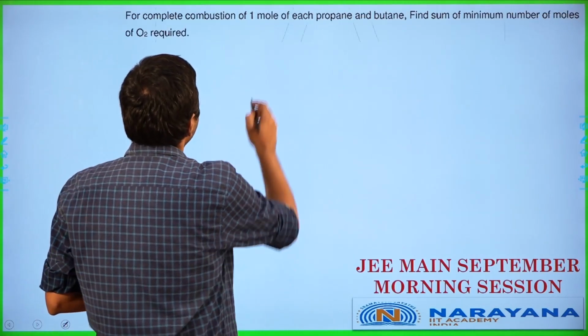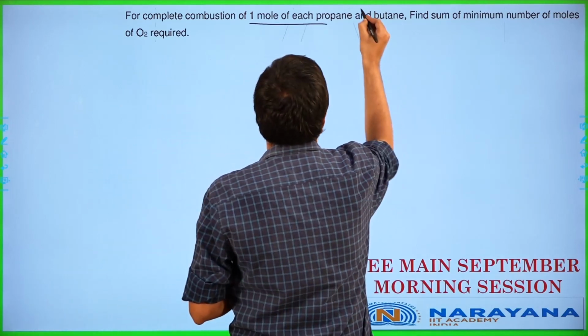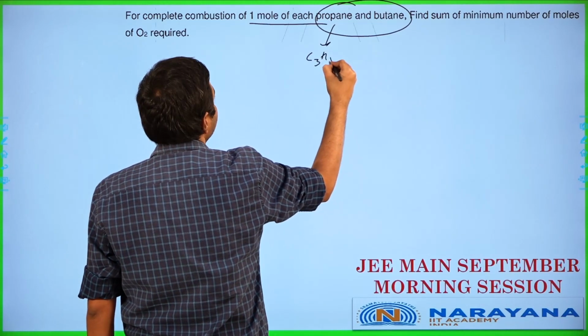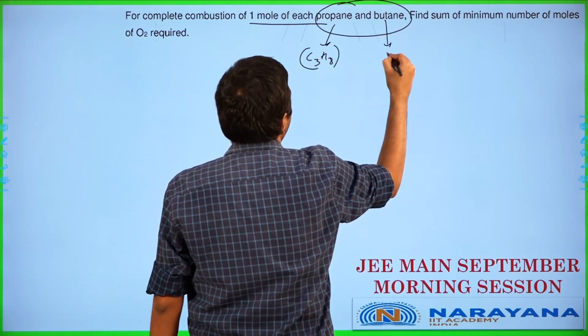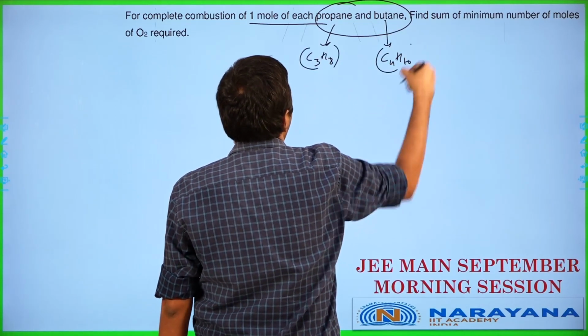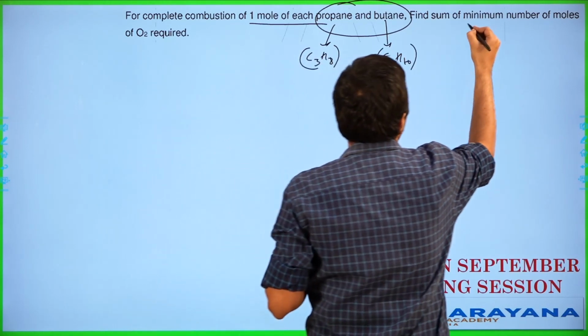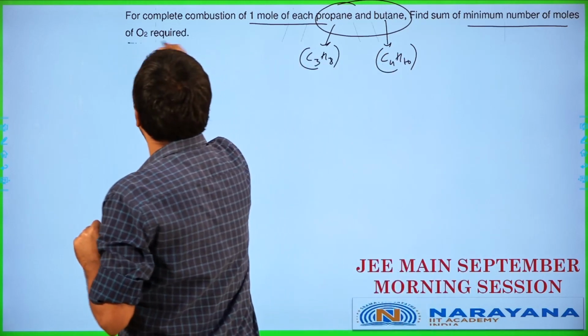Okay, for complete combustion of 1 mole of each of propane and butane. Propane is going to be having molecular formula as C3H8. Butane is going to be having molecular formula as C4H10. So we have C3H8 and C4H10 over here. Find the sum of minimum number of moles of oxygen required.